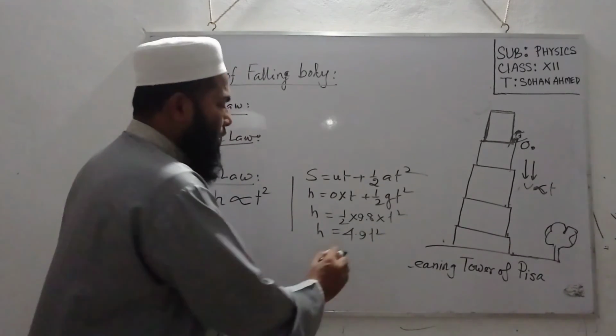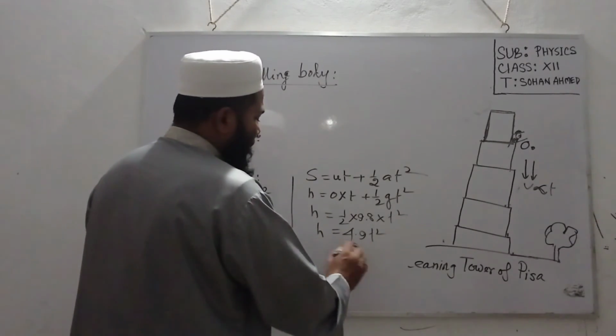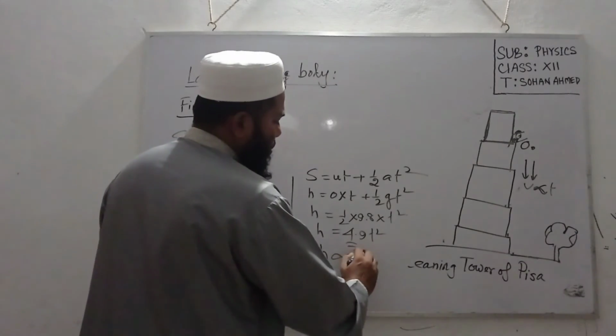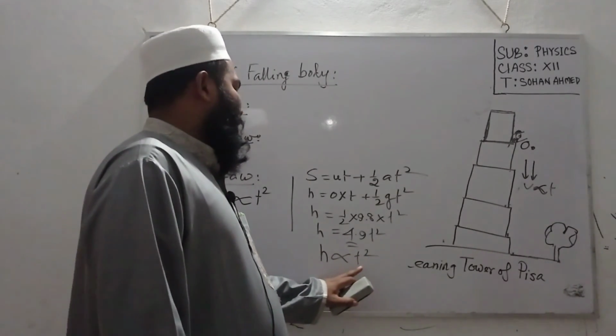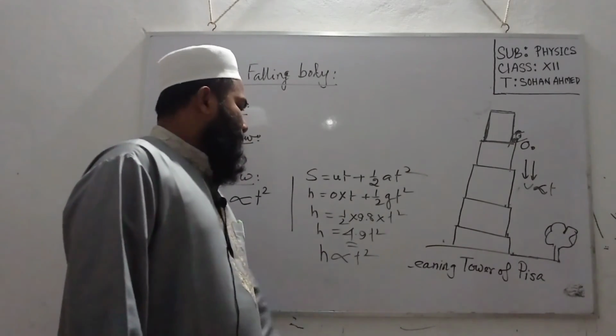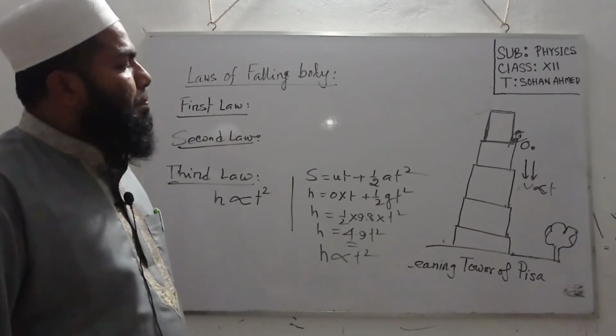This is a constant value, so we can write h is proportional to t square. So the traveling distance for a falling body will be directly proportional to the square of its time.